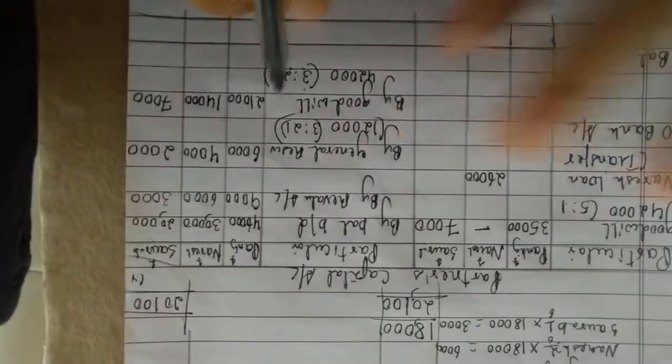So next we are going to balance it. Okay, so now balancing it, that is Pankaj.